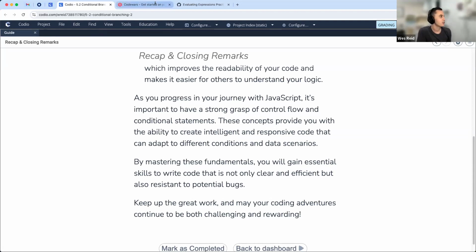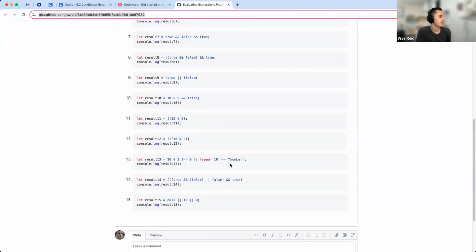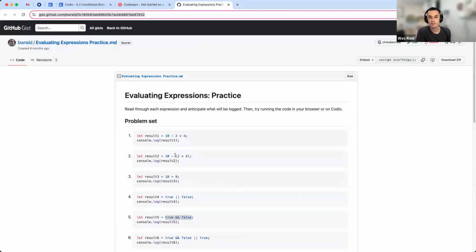Last thing I'll say is I did share out, again, this little evaluating expressions practice. If some of this is feeling a bit tricky or confusing, I think these can be useful to guess and check on and see if you have a good understanding of these concepts. If you have any questions about these, feel free to just ping me in chat and we'll discuss. I think that's it for today.